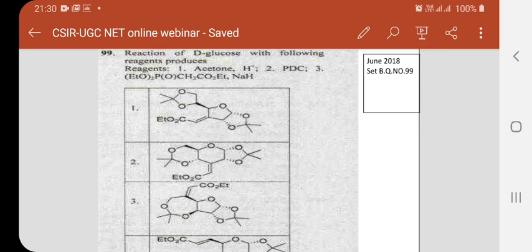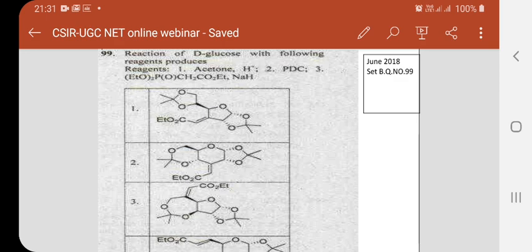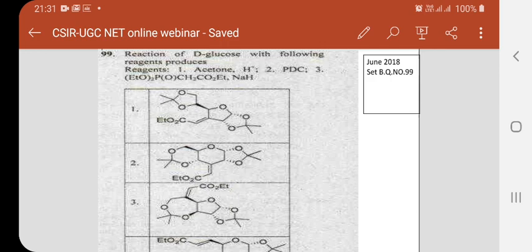So choice number 1 is the correct answer, where the D-glucose in the furanose structure gives a 5-membered ketal. Hydroxyl group at position number 3 is free. It is oxidized by pyridinium dichromate to give you a ketone. So you have a carbonyl group at position number 3.